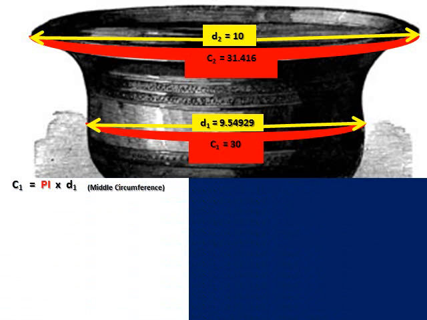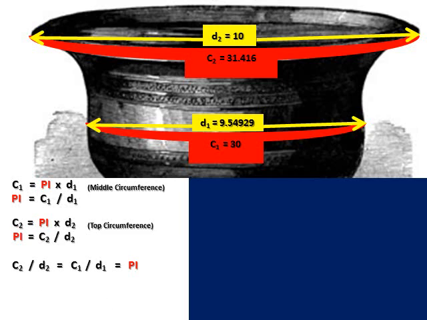The middle circumference, C1, can be defined by the equation C1 equals pi times D1, which can also be expressed as pi equals C1 divided by D1. Likewise, the top circumference, C2, can be defined by the equation C2 equals pi times D2, which can be expressed as pi equals C2 divided by D2.